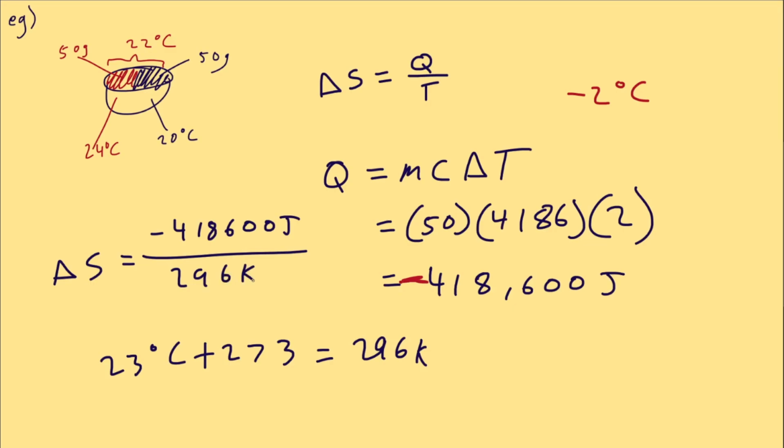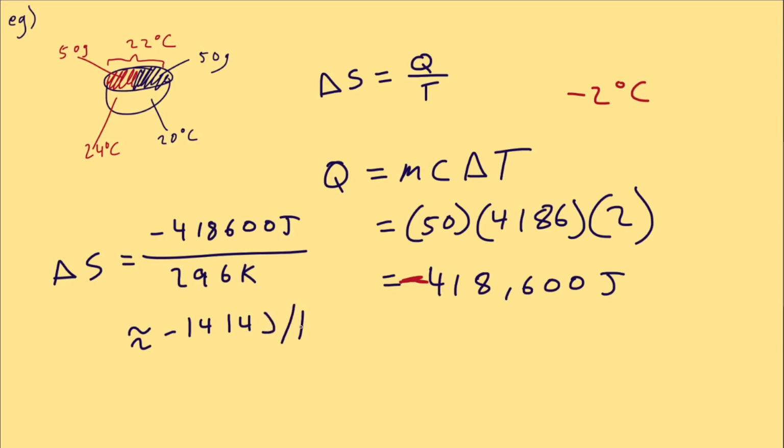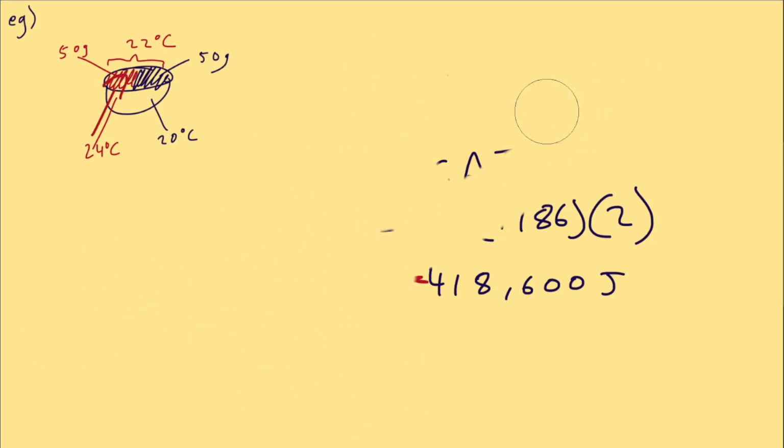Put it into the formula, and your answer is this. Negative 1414 joules per Kelvin approximately for the change in entropy. It's negative because it cooled down. So we lost energy, but how about we take a look at the cold water as well, because that's going to tell us some important stuff.